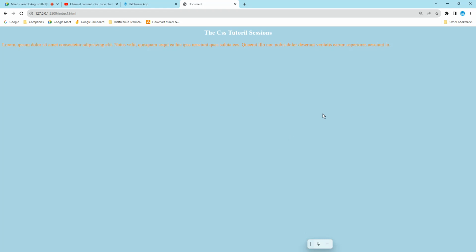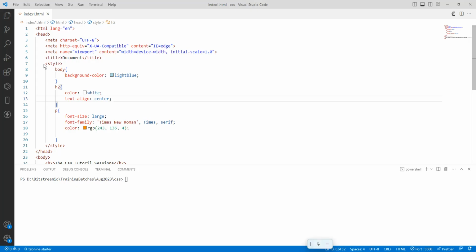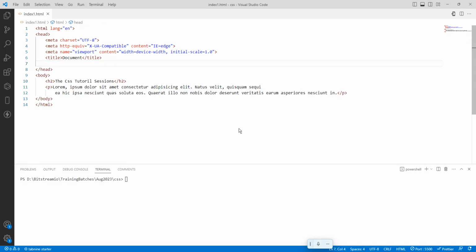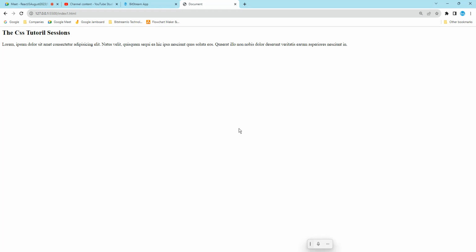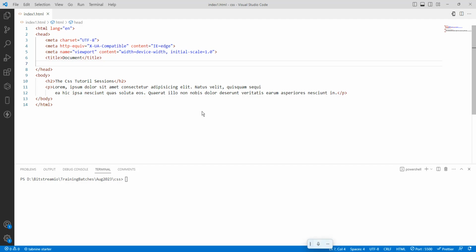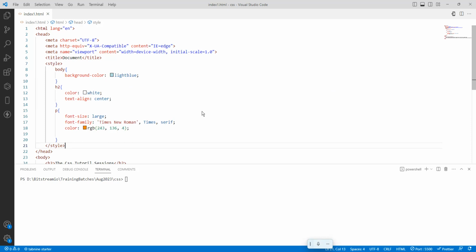So I have applied CSS, and now it looks good. What if I remove it? Only then will you get to know why we use CSS. So I will just cut it, save it, and run it. Okay, so this is how it works. Control V, save it.